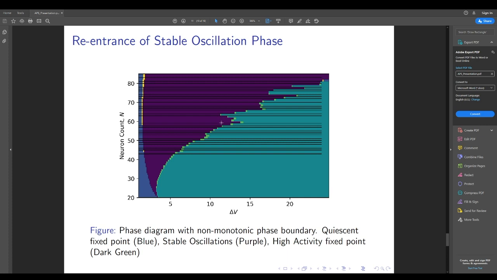So what this basically leads us to believe is that some neurons may have an overall inhibitory effect on the network, and their removal may actually stimulate oscillations. This reentrant behavior is a new discovery, and in our preprint of the paper we suggest experiments to test this fundamental aspect of the model.